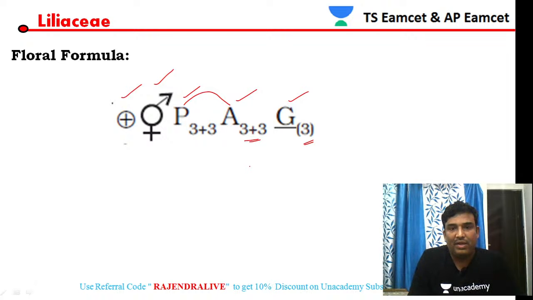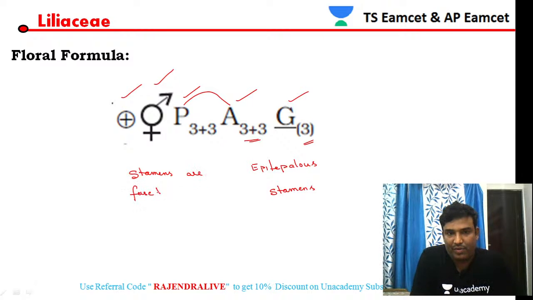Then in some members like this, one symbol will be there. Epitepalous condition is observed. That is the character feature of Liliaceae members. So what does epitepalous condition mean?